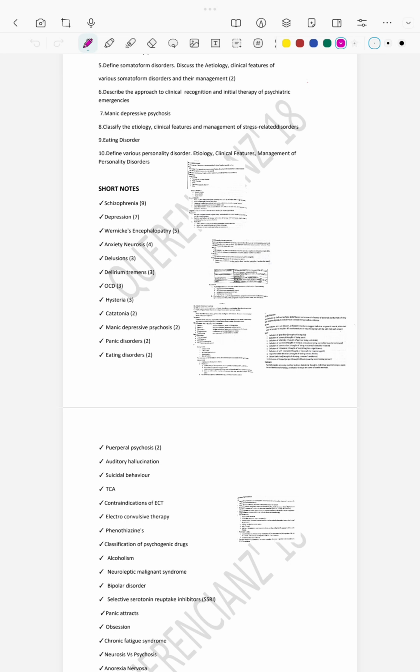That is also important. OCD is diagnosed if it is more than 2 weeks. That is important. If symptoms last more than 2 weeks, you will suggest that the patient is having OCD. You need to remember that. Depression also 2 weeks. OCD also 2 weeks. Schizophrenia is more than 1 month. That is important.